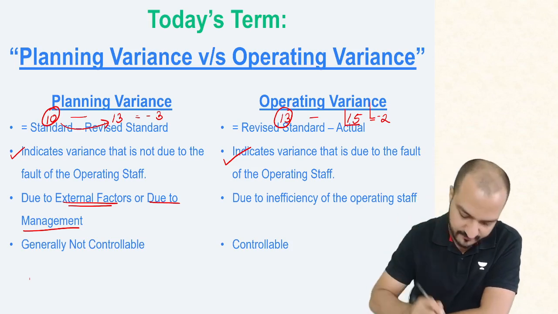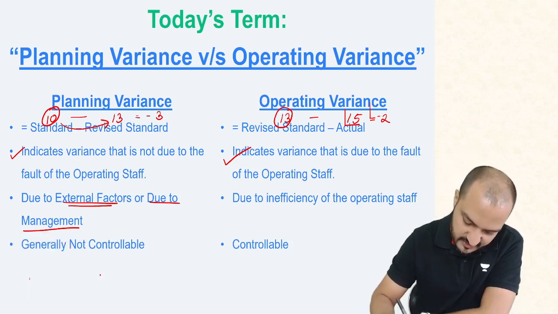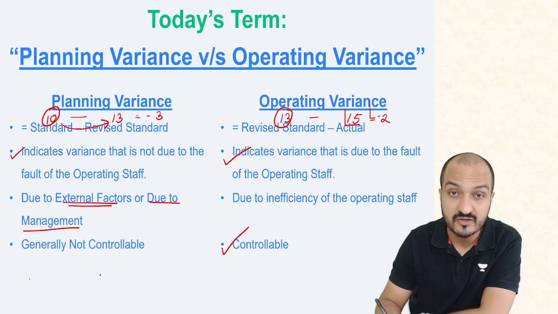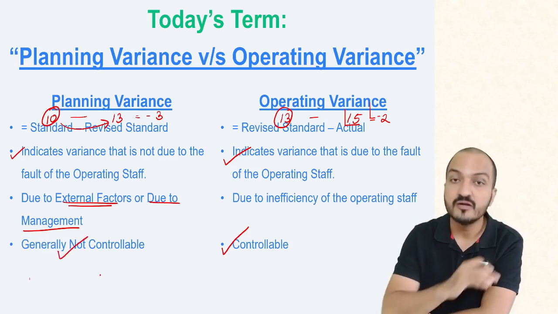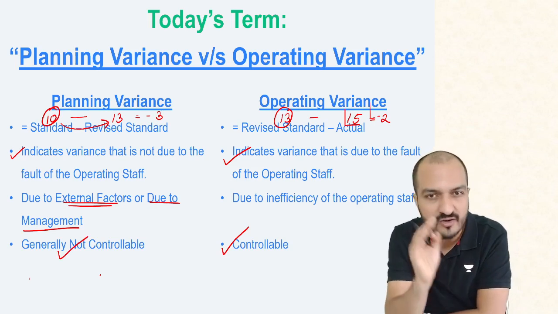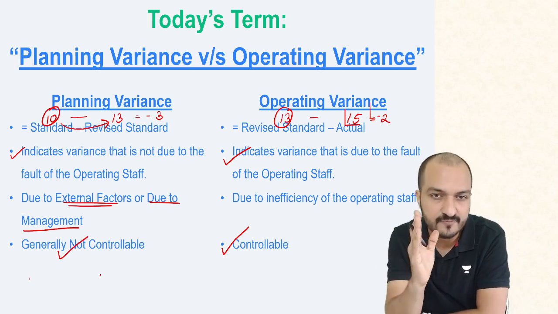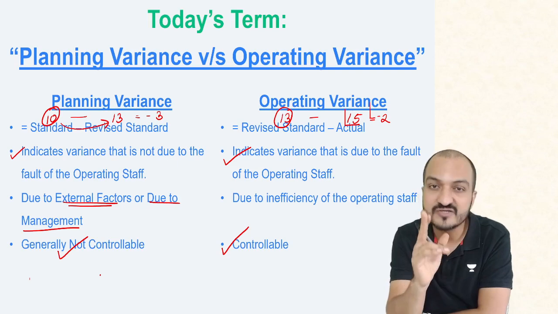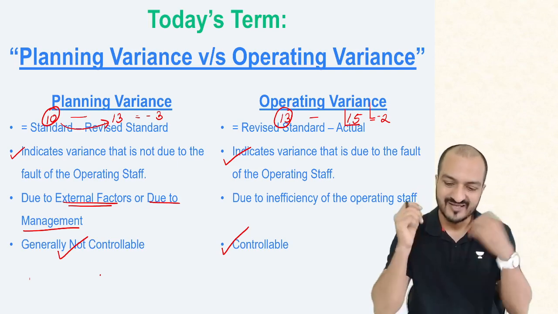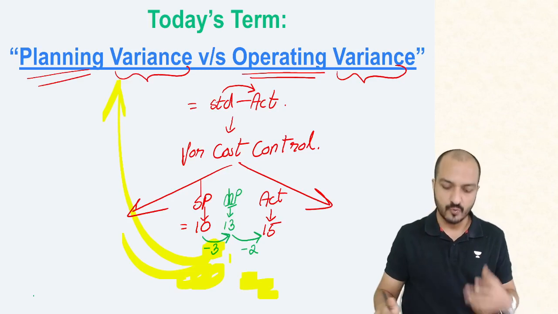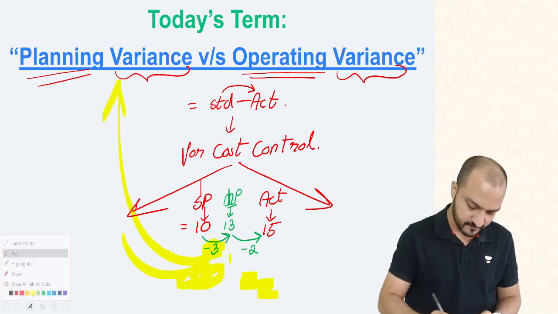So generally, operating variances are considered controllable by the operating staff, while planning variances are generally not controllable, at least not by the operating staff. This difference is very important. Why? Because remember, the purpose of standard costing was to do cost control.